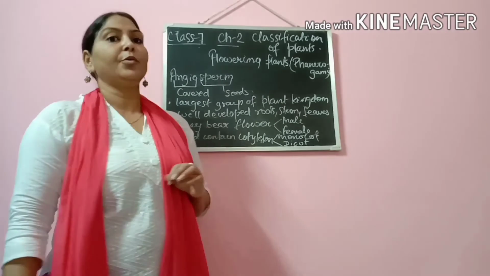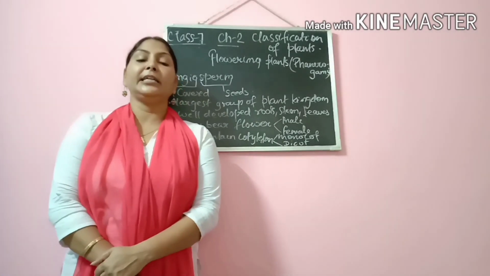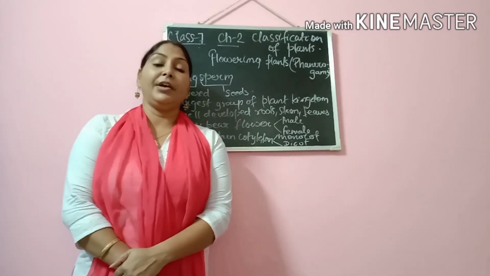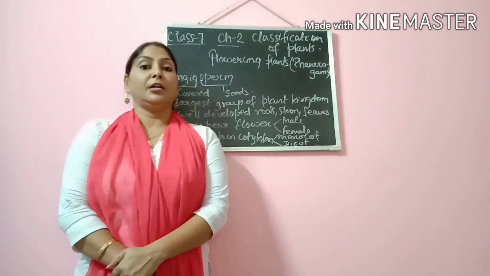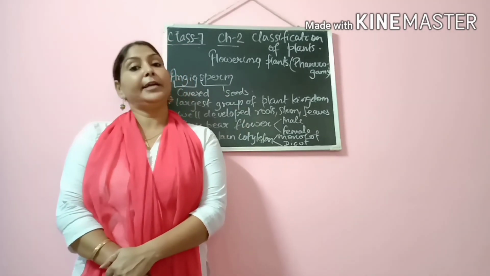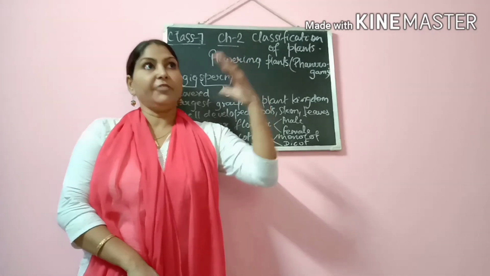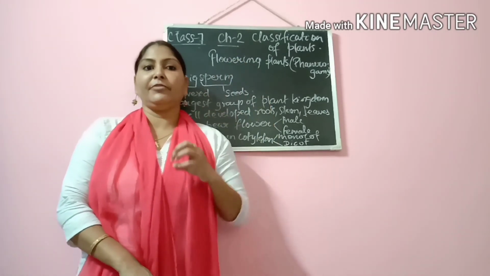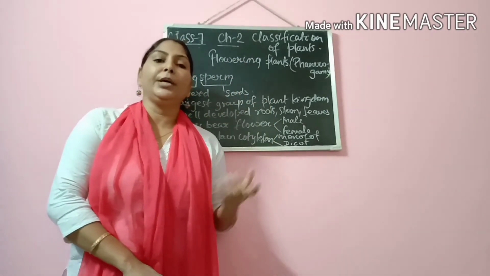So what you will be doing: as in the last class when we discussed the cryptogams, I told you to write down the features of all the divisions, the same thing you will be doing here also.